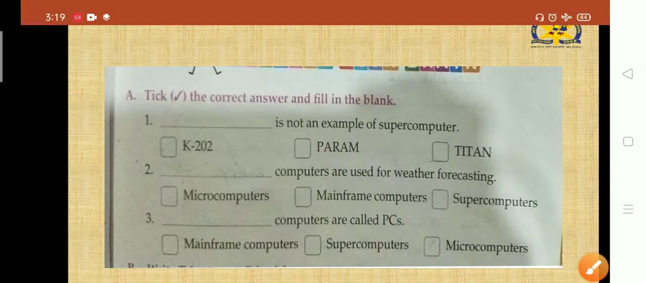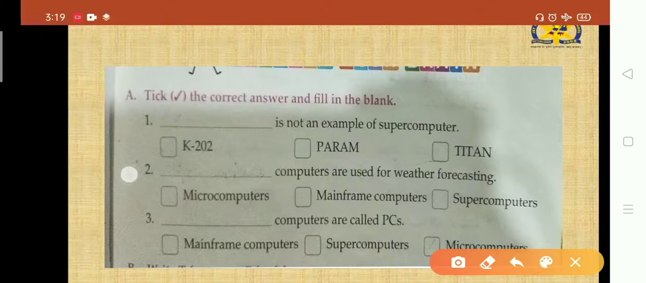Next, dash computer. Second question I am talking about. Okay, second question. Dash computer are used for weather forecasting. Okay, we know very well we cannot use microcomputer or mainframe computer for this, but we use supercomputer. You will write your answer over here.